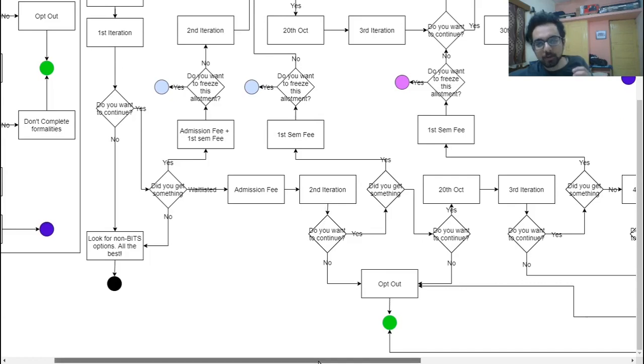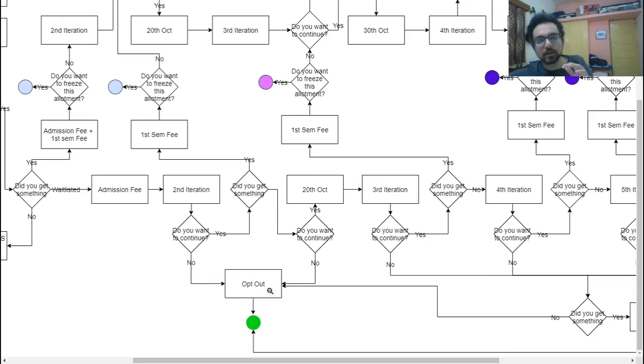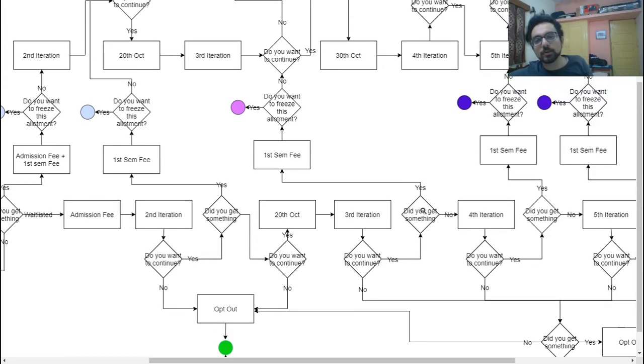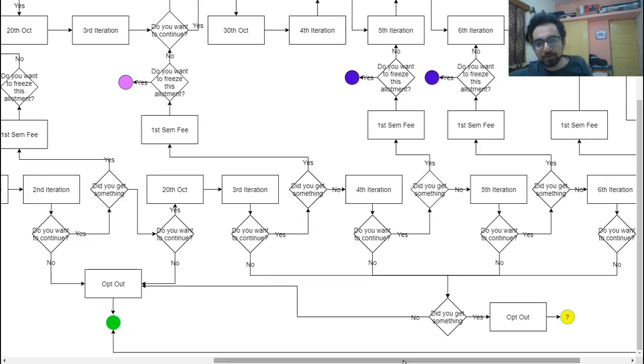Similarly, you can check out what happens if you don't get a seat in the second iteration also, and then you come to the third iteration, and again there is the 20th October thing. It doesn't matter much here. You can opt out with 20,000 till 20th October with full refund, and then you can go to the third iteration. Third iteration, did you get something? Yes. Then again you have to pay the first sem fee. You will have the option to freeze, and you'll go to the purple dot. Again, that I will show you. Similarly, so on for the fourth, fifth, sixth iteration.